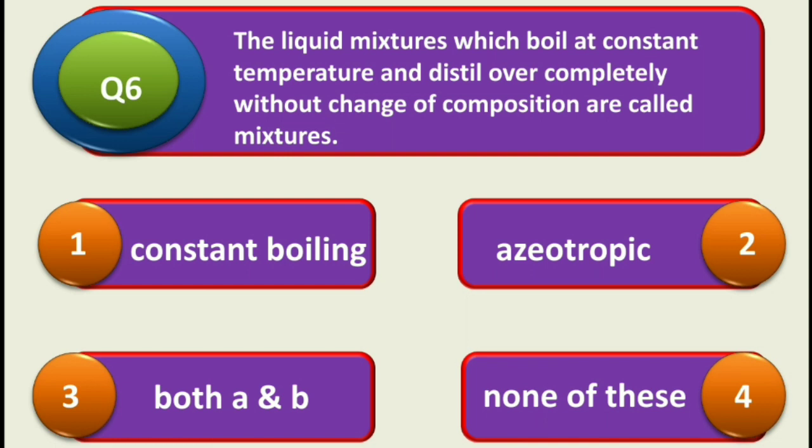And the correct answer is number 3, that is both A and B. So the liquid mixtures which boil at constant temperature and distill over completely without change of composition are called constant boiling mixtures and azeotropic mixtures.